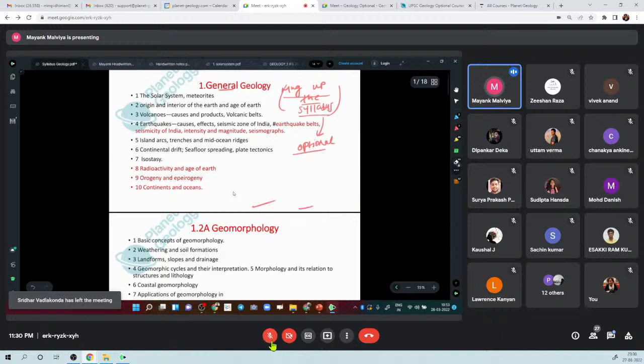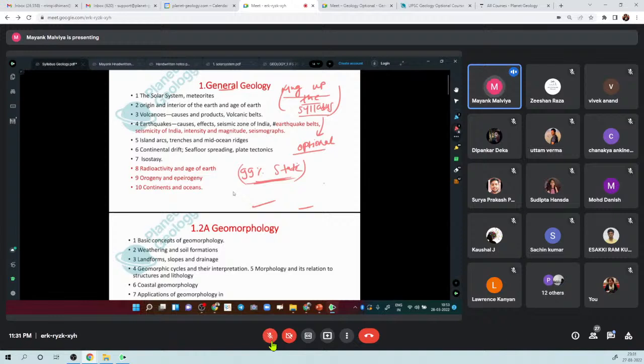The one thing with geology is that almost 99% of geology is static, so it is not current affairs driven. That is a good thing. But whenever you are reading any book, maybe even a newspaper, if you are able to remember the syllabus, it will help you a lot. Plus, remembering the syllabus has another advantage: it will help you interlink.